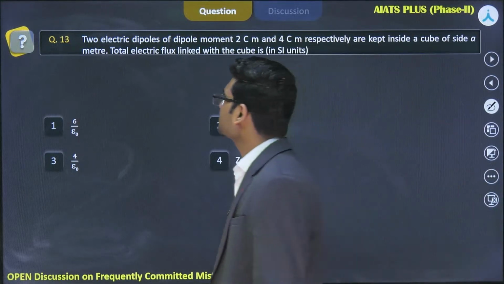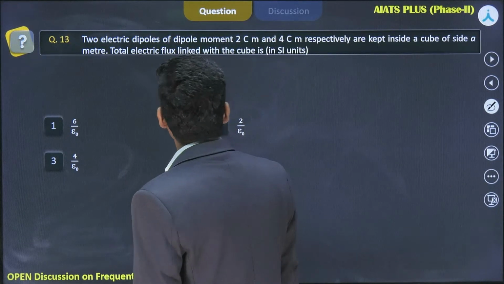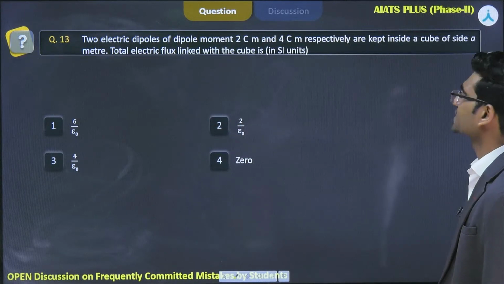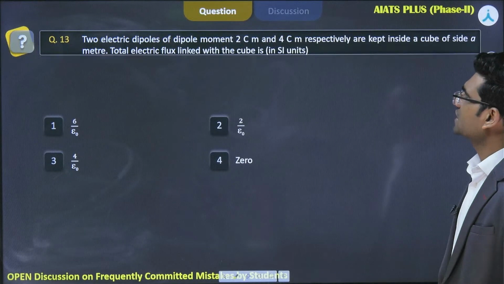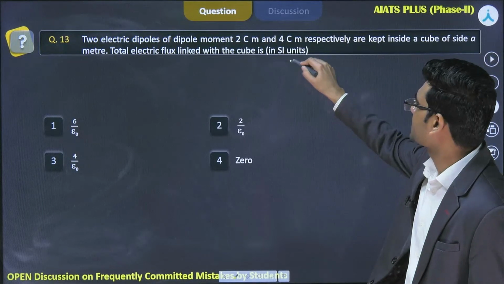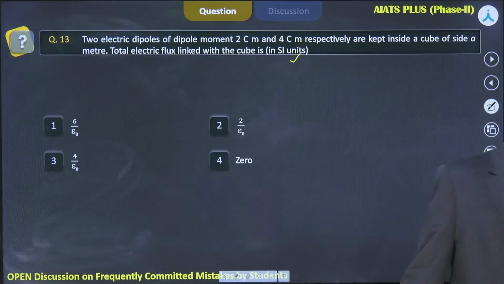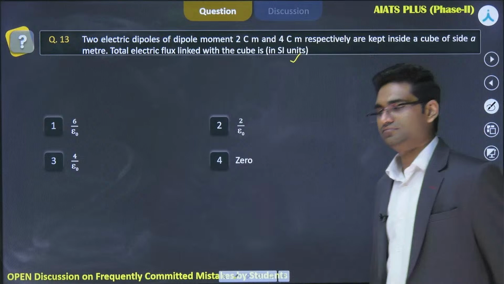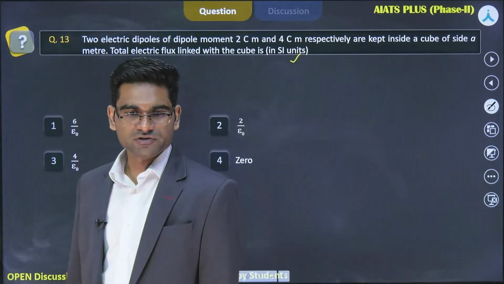This one is another question. Two electric dipoles of dipole moment 2 coulomb meter and 4 coulomb meter respectively are kept inside a cube of side A meter. Total electric flux linked with the cube is, and you have to tell the answer in SI units. Okay, attempt this question, everyone. What should be the answer?